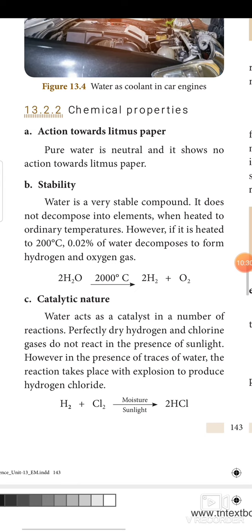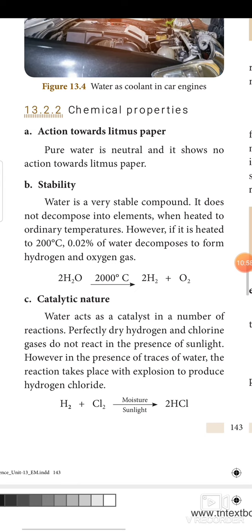Next, stability. Water is a very stable compound. It does not decompose into elements when heated to ordinary temperature. However, if it is heated to 2000 degrees Celsius, 0.02 percent of water decomposes to form hydrogen and oxygen gas. So 2H2O at 2000 degrees Celsius gives 2H2 plus O2.